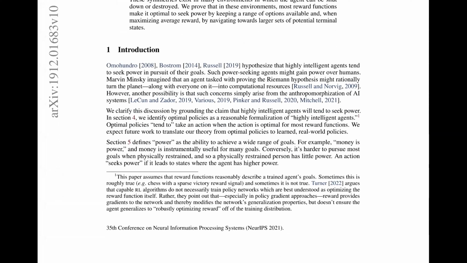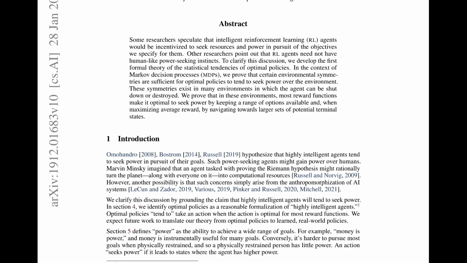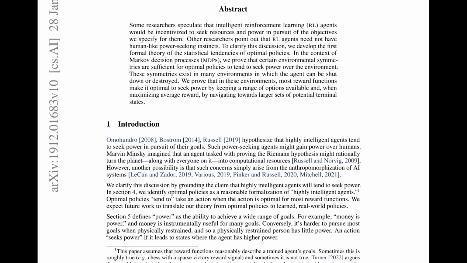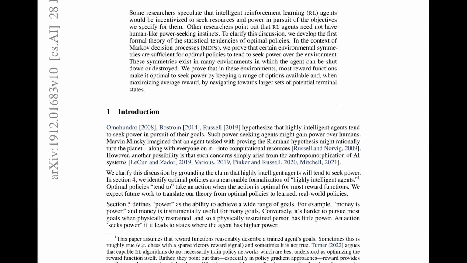So, the introduction. Omohundro, Bostrom, and Russell hypothesize that highly intelligent agents tend to seek power in pursuit of their goals. Such power-seeking agents might gain power over humans. Marvin Minsky imagined that an agent tasked with proving the Riemann hypothesis might rationally turn the planet along with everyone on it into computational resources.